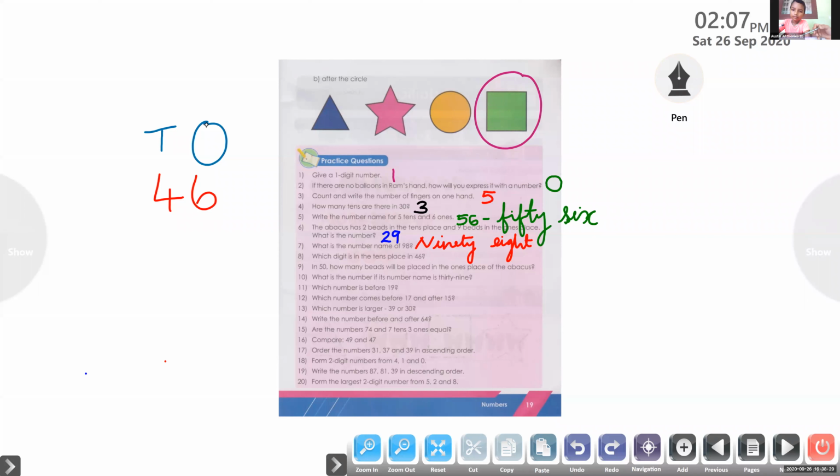Okay, so 46 we wrote here. So which digit is in tens place? Is it 4 or 6?